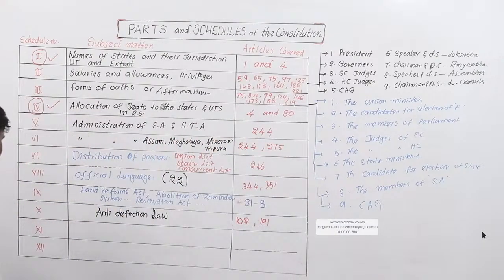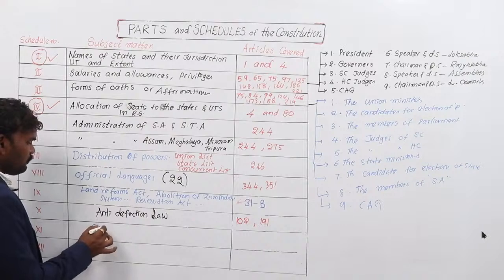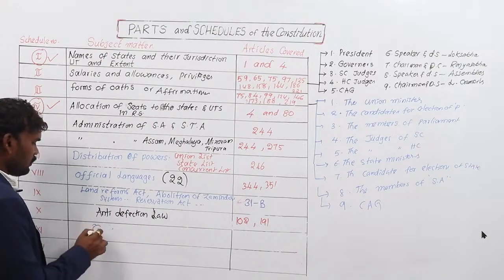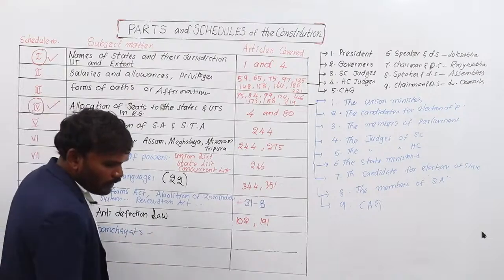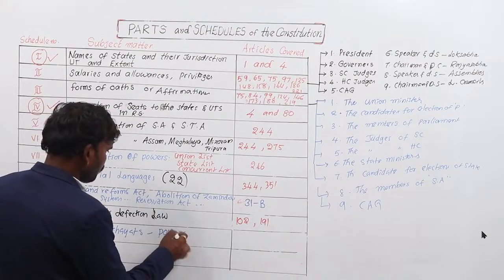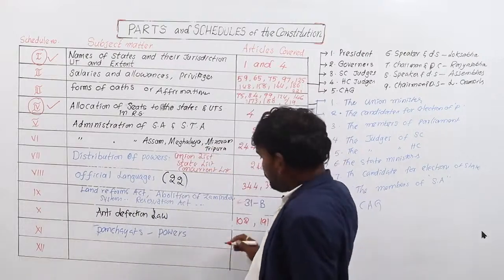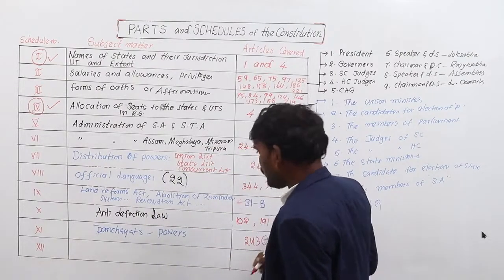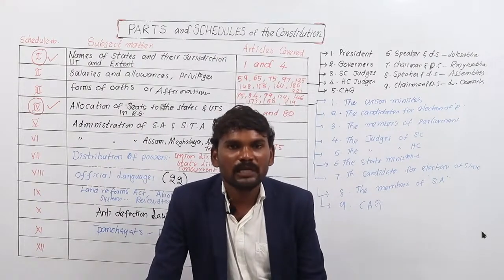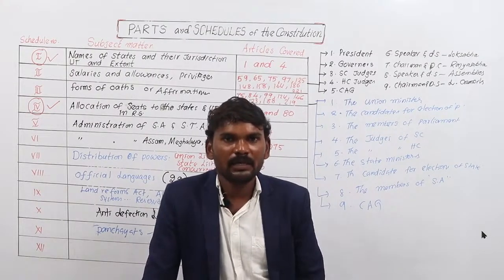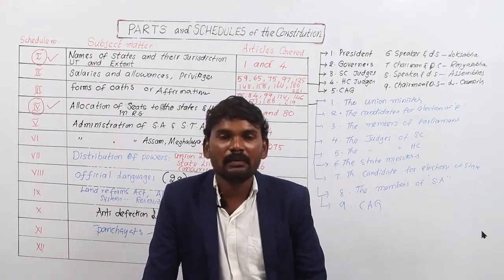Coming to the 11th Schedule, it deals with the Panchayati Raj system, meaning Gram Panchayats and their powers. It deals with Article 243G. In 1992, the P.V. Narasimha Rao government passed two constitutional amendment bills, the 73rd and 74th, which give constitutional autonomy to Gram Panchayats and municipalities.